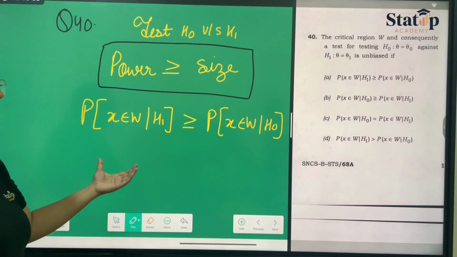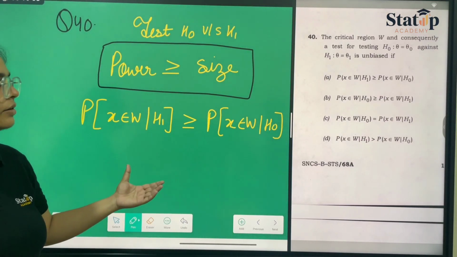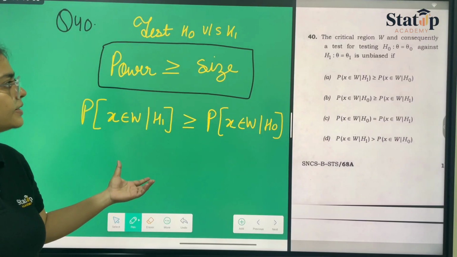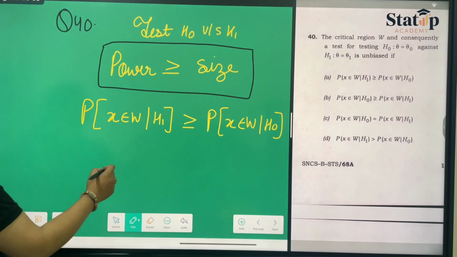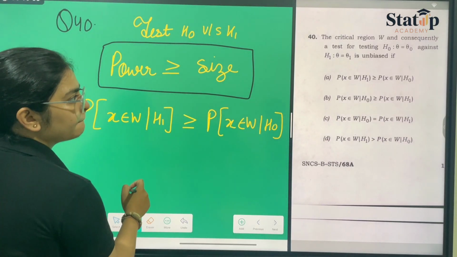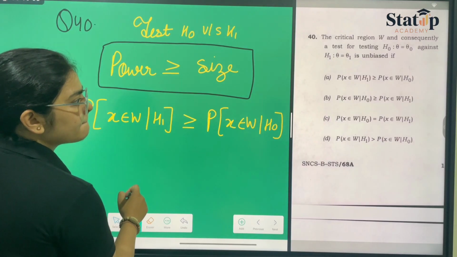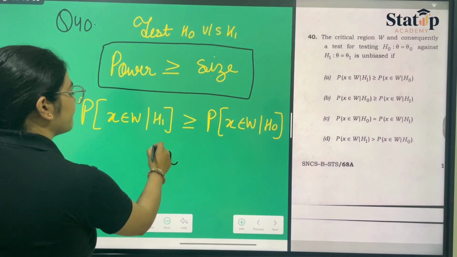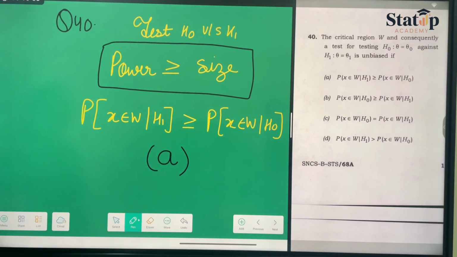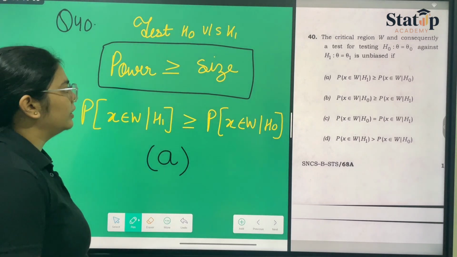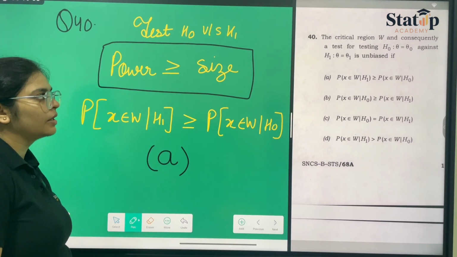The option that satisfies this is option A: the power is greater than or equal to the size of the test.